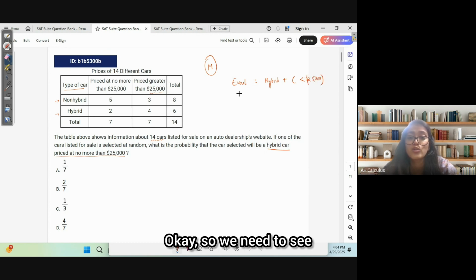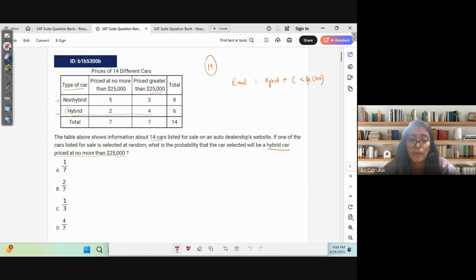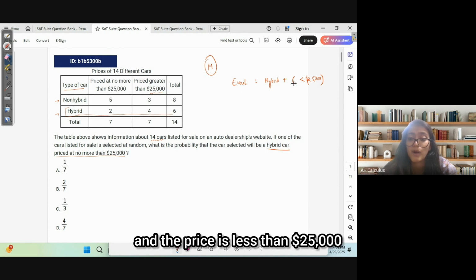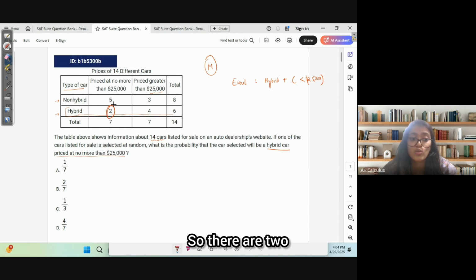Okay, so we need to see how many cars there are which are hybrid. So hybrid is this column, this row, and the price is less than $25,000. So priced at no more than $25,000. So this is the column. So there are two cars.